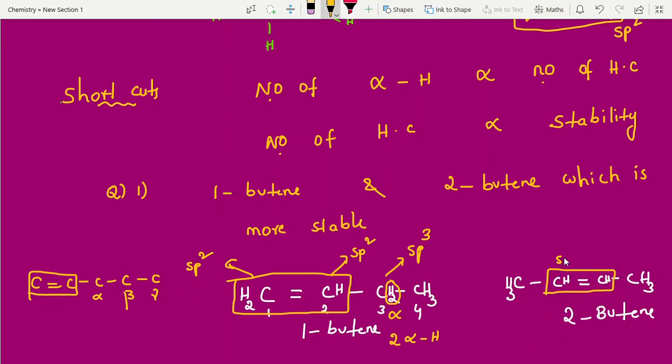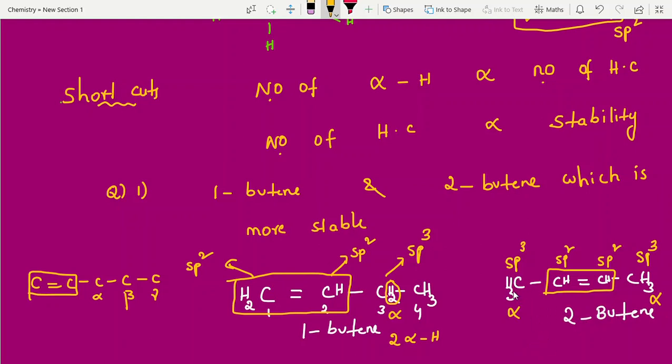Now what is this? sp2 carbon. The very next carbon, what do we call it? The alpha carbon. Is it sp3 or not? Yes, it is sp3. This is the alpha carbon. Not only one side, students, check the other side also. Here on the other side there is no carbon, so it is not counted. But here on the other side also, the very next carbon we call the alpha carbon. It is sp3, right?